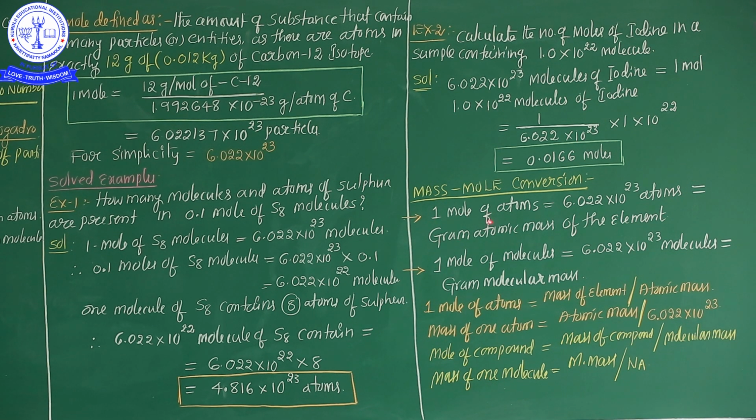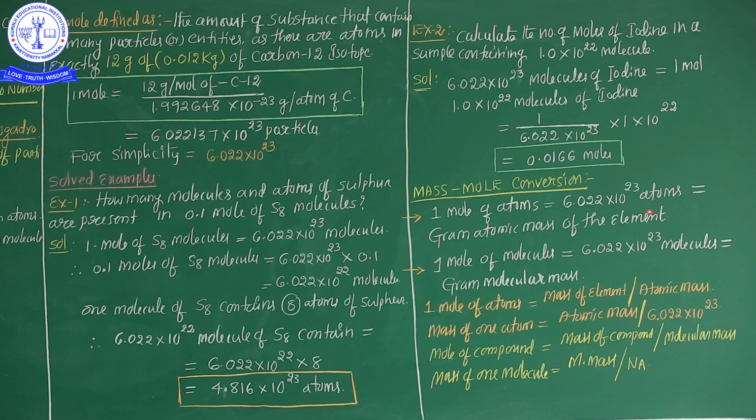It means 1 mole of atom is equal to this value. It's again equal to the gram atomic mass of the element. Very important conversion, my dear students. Mass value conversion into the mole: gram atomic mass of the element is equal to 1 mole of the atoms, or nothing but gram atomic mass of the element is equal to 6.022 × 10^23 atoms.